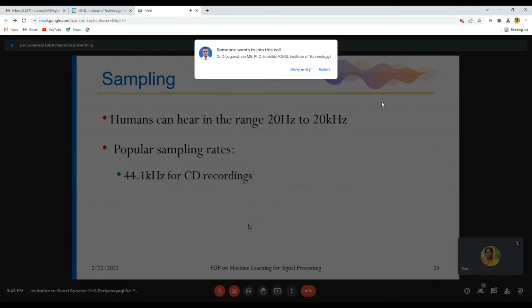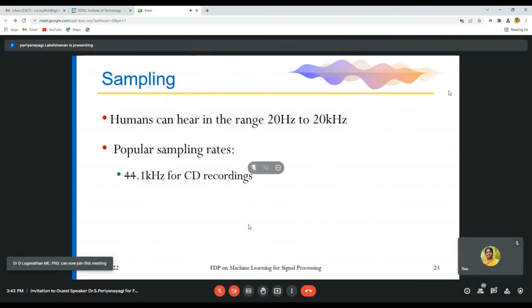To determine the sampling rate of any signal, it is 2 times fm. So your sampling rate will be 2 times your fm. The most popular sampling rate is 44.1 kilohertz. That is for CD recording.